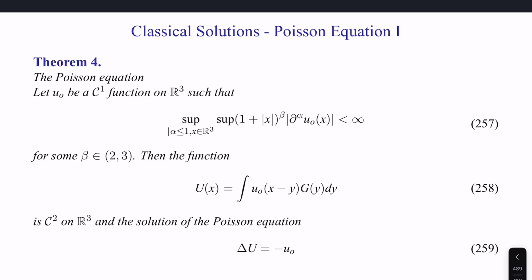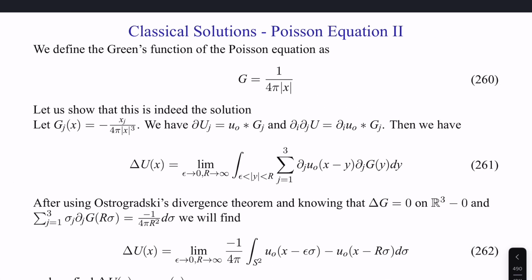And then the solution can be written as 259. This is classic partial differential equations. Here, the Green's function will be different than for the heat equation. It'll be 1 over 4 pi times the magnitude of x, the distance between any 2 points in the flow field. We'll show that this is indeed a solution.